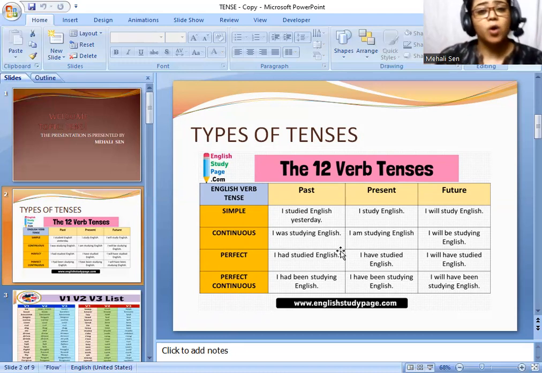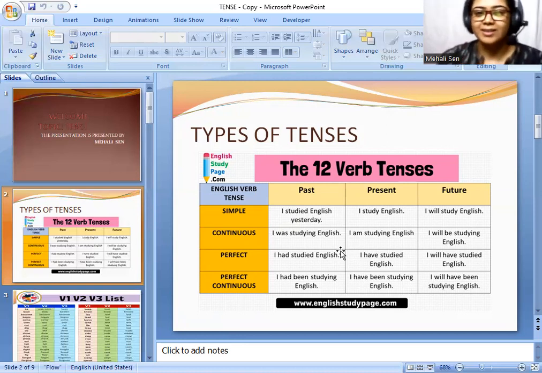So, in the whole criteria of tense, if we assume that tense is our grandfather, the three siblings are who? Present, past, future. And these three siblings each have four children.